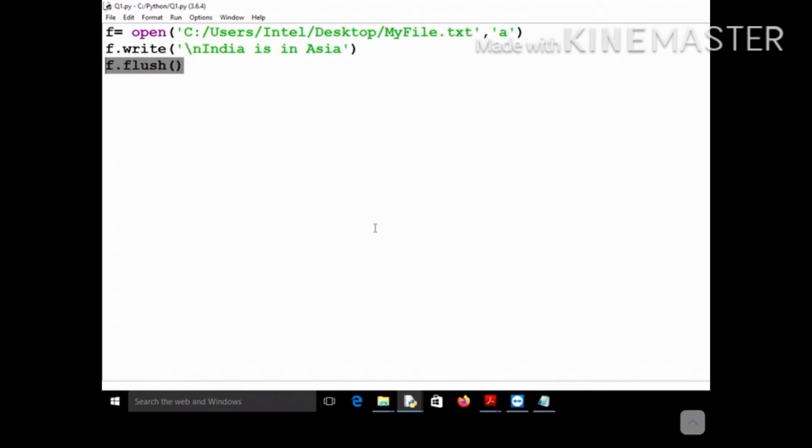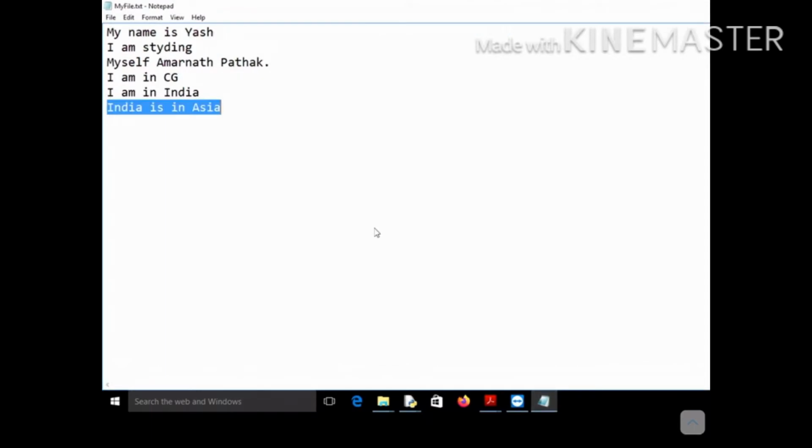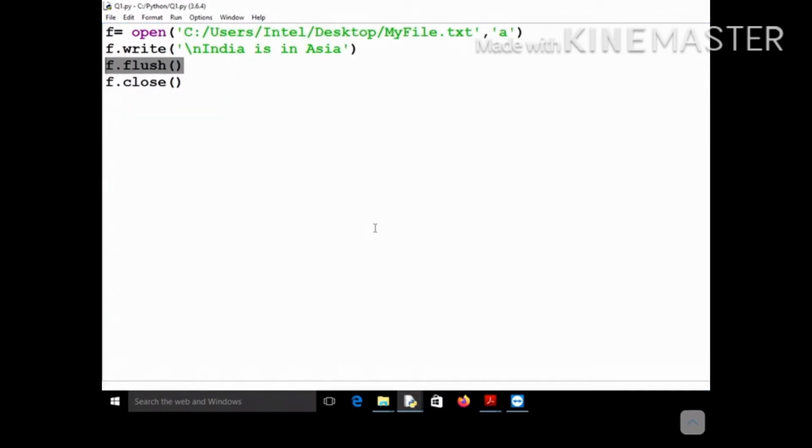If you do not use this flush function, the data will not be written onto the file. But I will suggest that even though you have used the flush function, you should use the close statement. Listen very carefully: even if you have used the flush function to force write your data onto the file, no problem. If you do not use the close statement, your data will still be written onto the file. But still you should close the file after performing the flush operation or any operation that you have done.